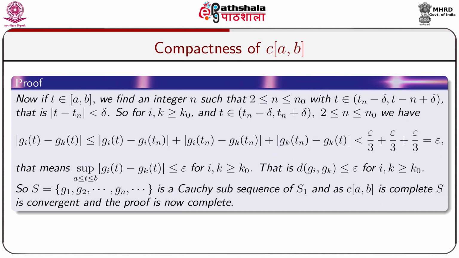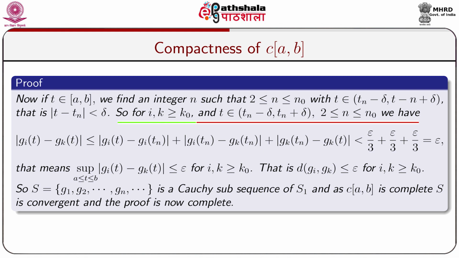Now, if t belongs to the closed interval [a, b], we find an integer n such that 2 ≤ n ≤ n_0 with t belonging to the open interval (t_n − delta, t_n + delta), that is, |t − t_n| less than delta.